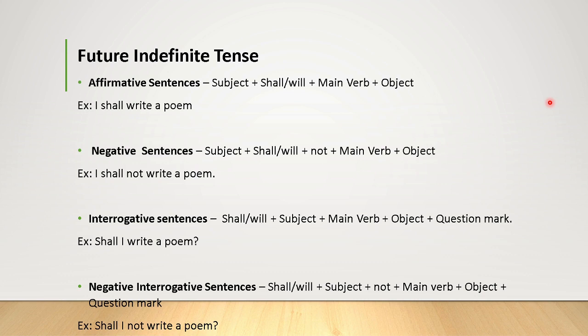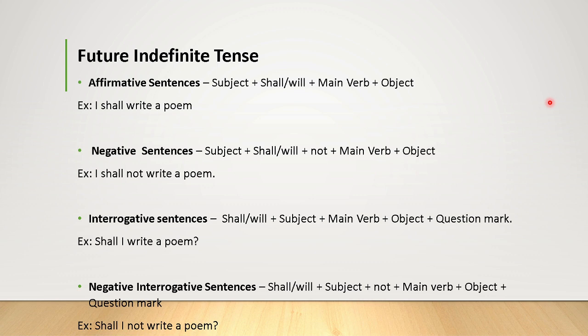Future indefinite tense. Again here the affirmative sentence, subject plus shall or will plus main verb plus object. Look here, I shall write a poem. Usually we use shall for the first person singular. I shall. So it is more future.